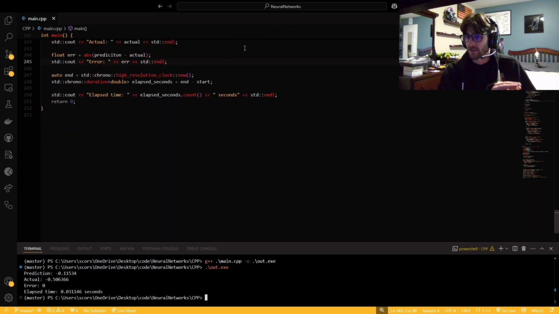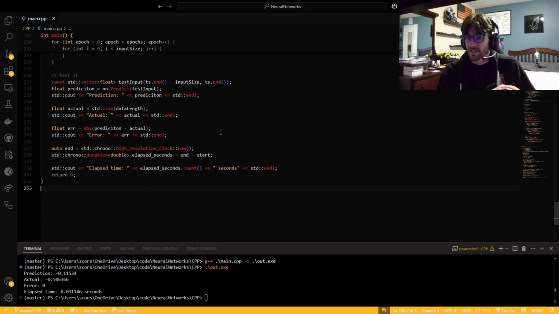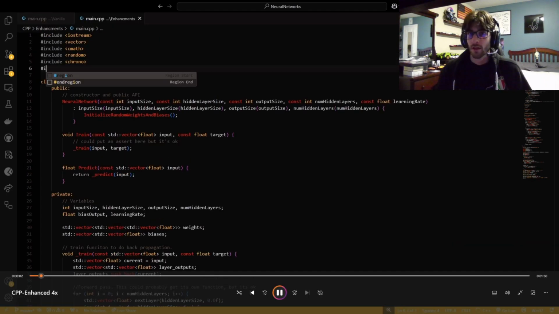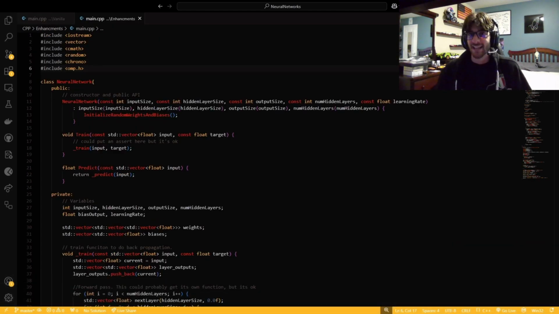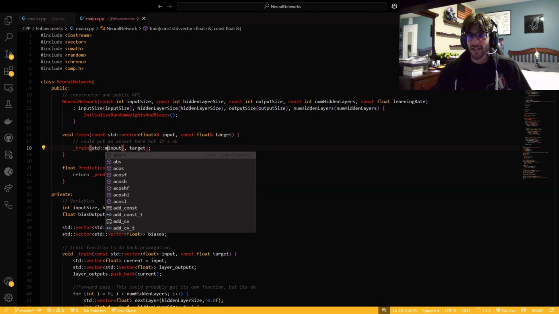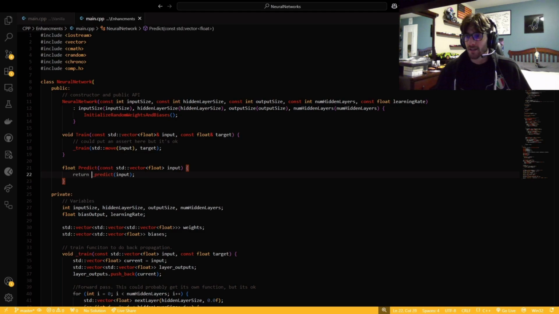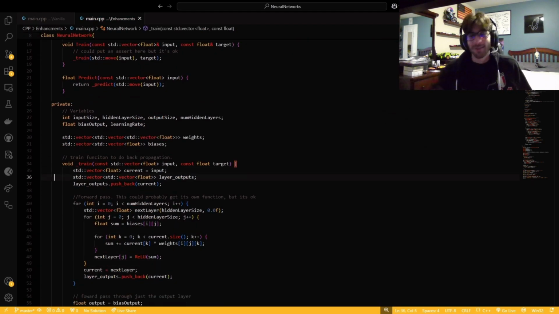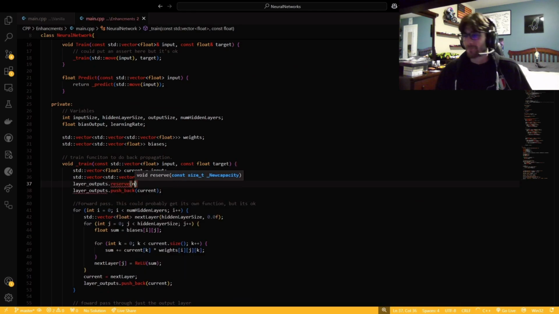Here's the output. There we go. So it took about a third of a second, or no, less. It took 3/100ths of a second. So pretty dang nice. Let's get into the enhanced version. I did have a small error there at the end with the ABS function, the absolute value function, but it's okay. I did fix it in the code on GitHub, because all this will be on my GitHub. It will all be all right.